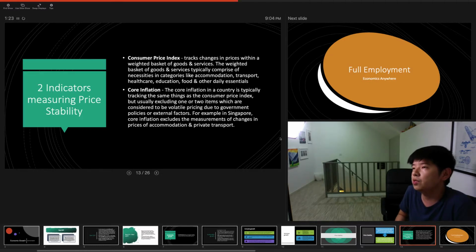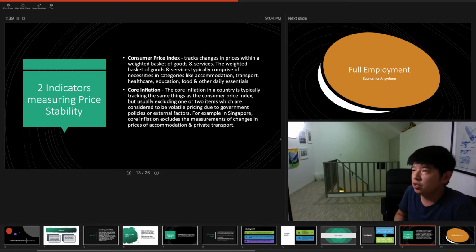So these are all things that would likely be in the consumer price index. And so the consumer price index tracks the changes of these prices in this basket of goods and services, and it comes up with an aggregated percentage change in the consumer price index.